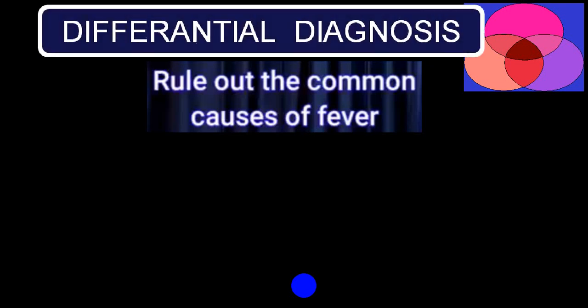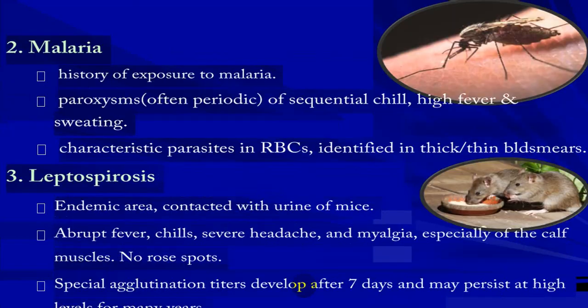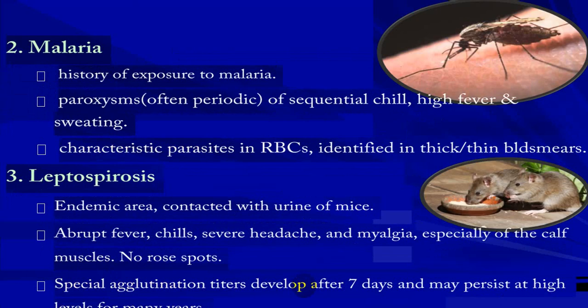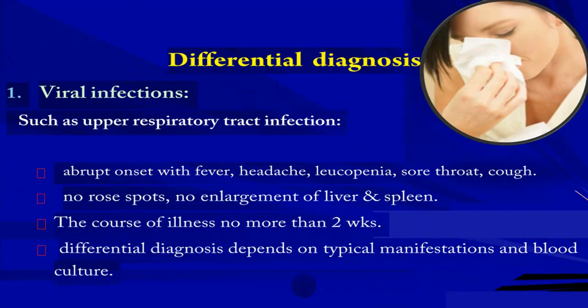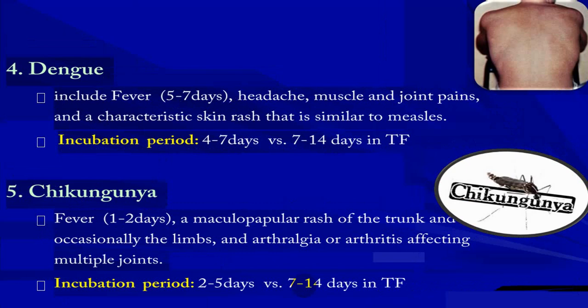Always you should rule out enteric fever from viral infections, malaria, leptospirosis, dengue, chikungunya, etc., because these are the most common infections which you will see in your everyday practice. Viral infection, particularly of the upper respiratory tract, is most common. Malaria is another very common one in India. Leptospirosis is not so common in India. Dengue and chikungunya are another very common in India.